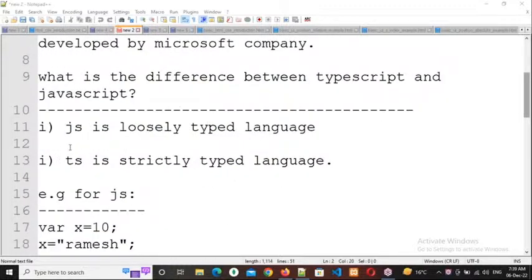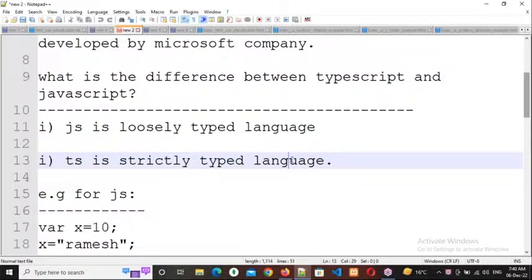So the first difference is JS, meaning JavaScript, is a loosely typed language. TS, meaning TypeScript, is a strictly typed language. So what is a loosely typed language and what is a strictly typed language? Loosely typed means however we can type. Strictly typed means you type with seriousness. No. So here typed means data types.